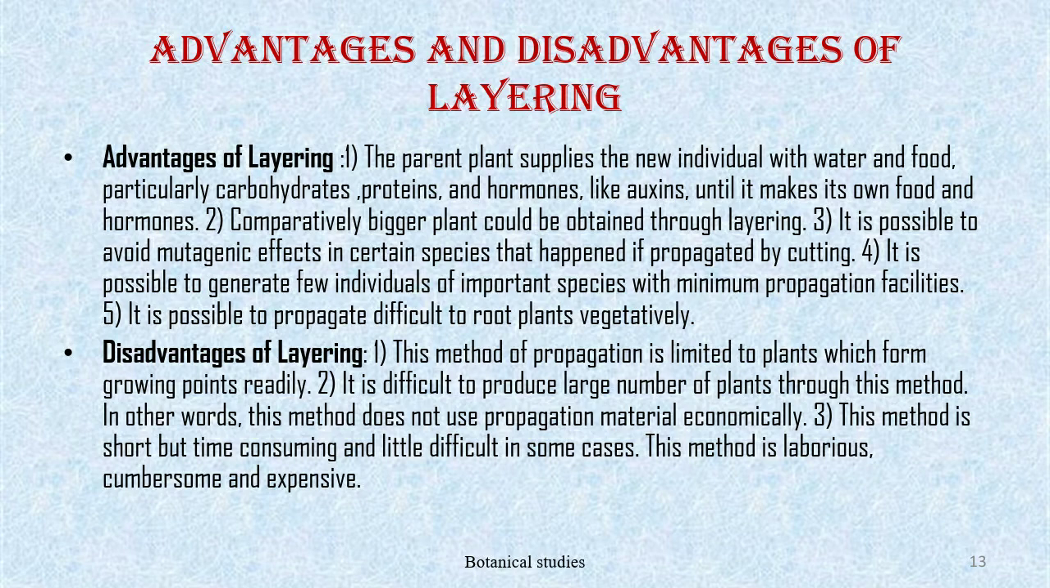It is possible to avoid mutagenic effects in certain species that happen if propagated by cuttings. It is possible to generate a few individuals of important species with minimum propagation facilities. It is possible to propagate difficult-to-root plants vegetatively.